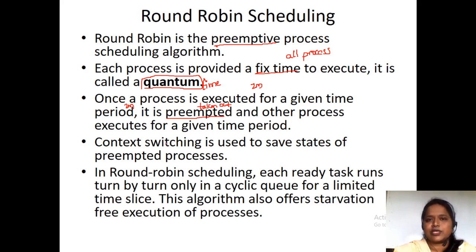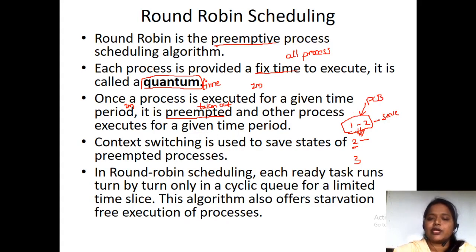Here context switching is going to be done. Why? Because as I have shown before, with three processes, P1 is going to run for 2 milliseconds, then context switching is going to be done to the second process. Context switching in the sense, we are stopping in the middle and giving to another process. When we are going to stop this process P1, as we have seen in the earlier context switching, we have to save the details of process P1. Where are we going to store it? In the process control block.